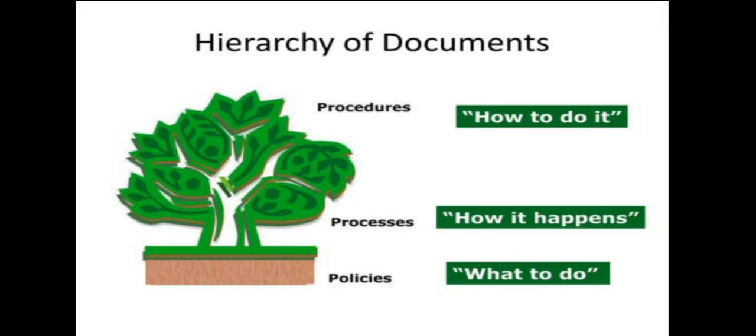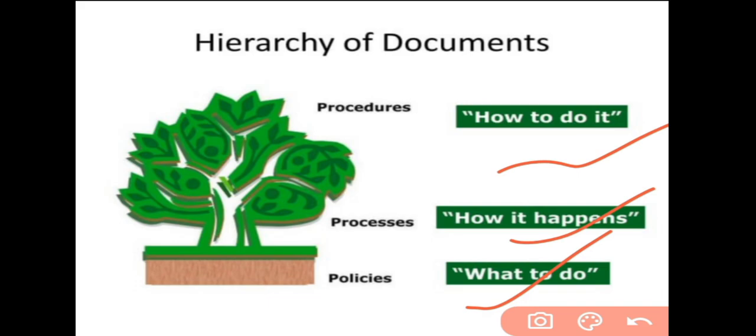Now, what is the hierarchy of these documents? As previously, it is also of three types. First is procedure, second one is of process, and third one is of policies. So procedure: how to do it. Process: how it happens. And policies: what to do.